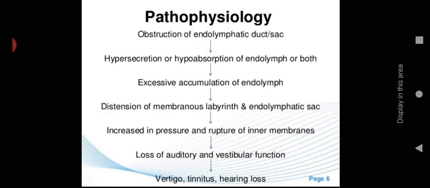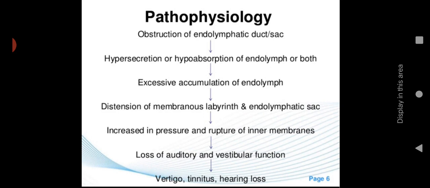Once the pressure is increased, it will rupture the inner membranes, which can lead to loss of auditory and vestibular function. Auditory means loss of hearing, and vestibular function loss means there will be vertigo, then imbalance. So you can see vertigo, tinnitus, and hearing loss. These are the auditory and vestibular functions. Auditory function means hearing loss will be there, and vestibular function means vertigo and tinnitus. So this is about the pathophysiology of Meniere's disease.